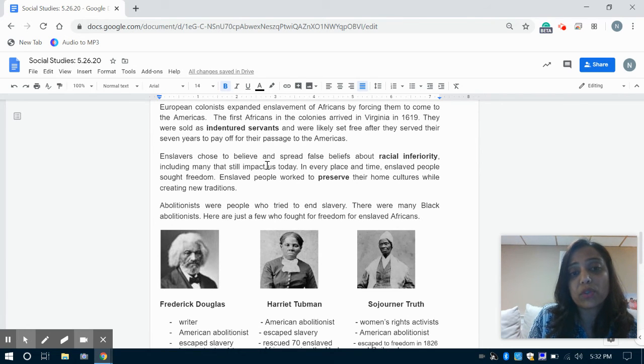Enslavers chose to believe and spread false beliefs about racial inferiority, including many that still impact us today. In every place and time, enslaved people sought freedom. Enslaved people worked to preserve their home cultures while creating new traditions.